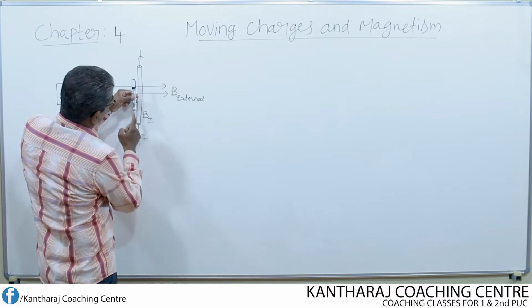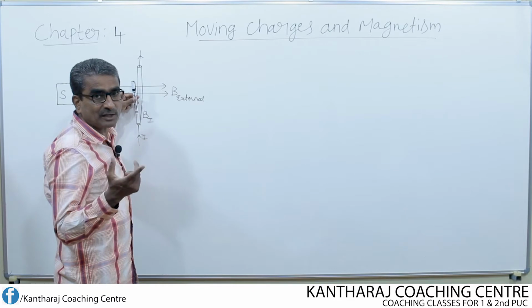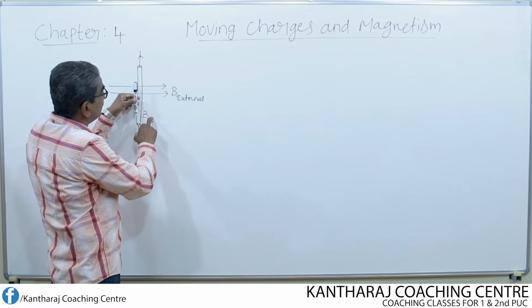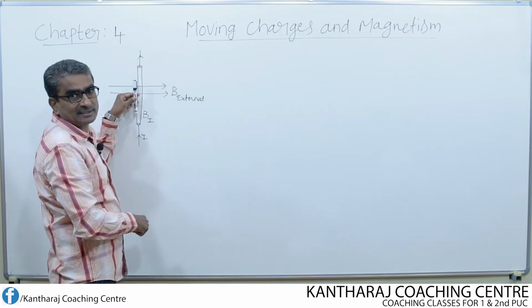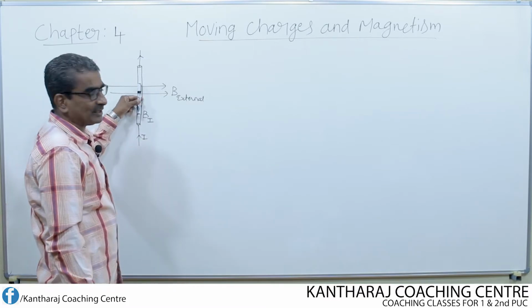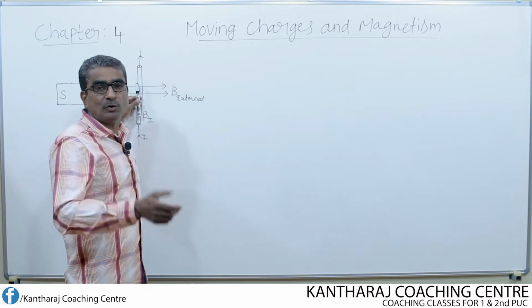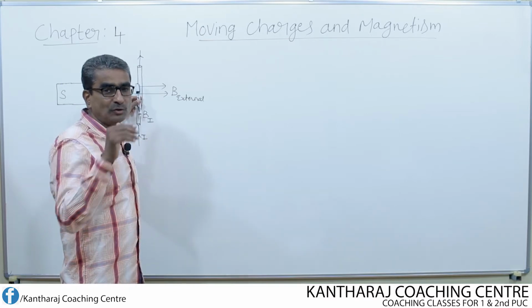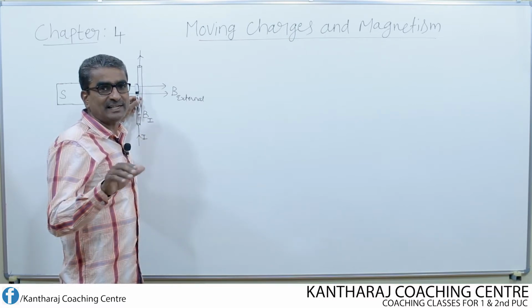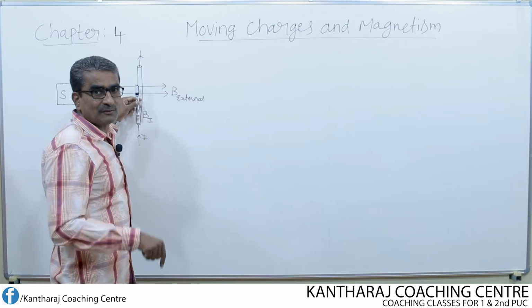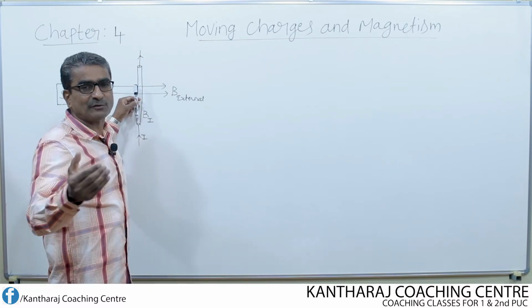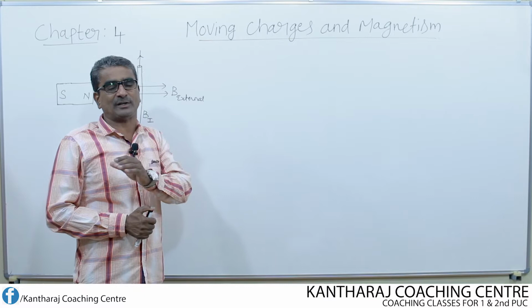Production of magnetic field around a conductor because of current is known as magnetic effect of current, which is one of the effects of current also. Whereas interaction between the two fields will result in the force acting on the conductor. As a result of this, the conductor has to move either like this or like this, either forward or backward, which can be determined by making use of a rule known as Fleming's left hand rule. Because we come across two rules with respect to Fleming, Fleming's left hand rule and Fleming's right hand rule. Using Fleming's left hand rule, we can find the direction of the force acting on the conductor, and this effect of current is known as mechanical effect of current.